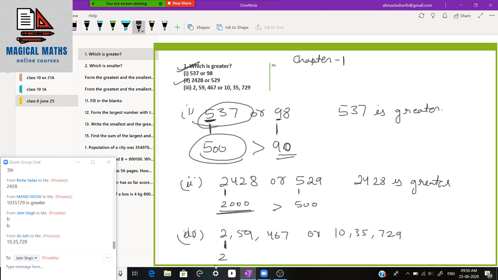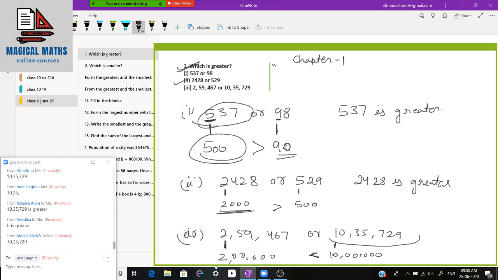The place value of 2 is 2 lakh, and the place value of 1 is of course 10 lakh. So 10 lakh is greater than 2 lakh. That is why we will say 10,35,729 is greater. This is the greater number. Is it clear to everyone?